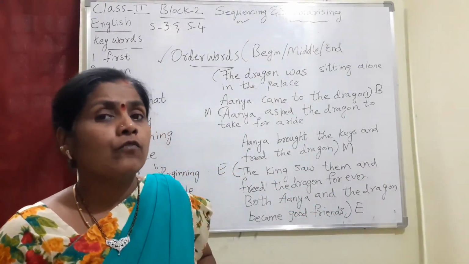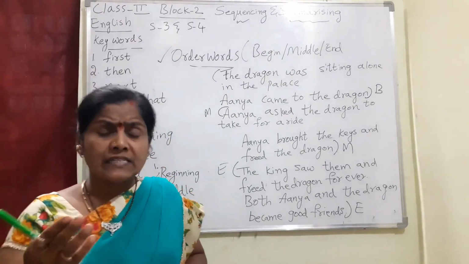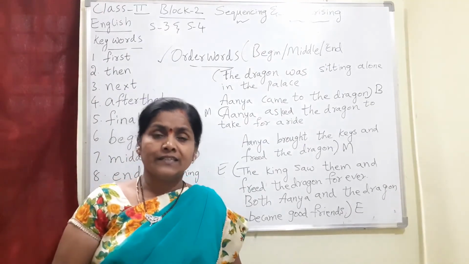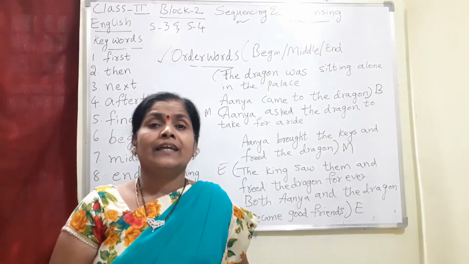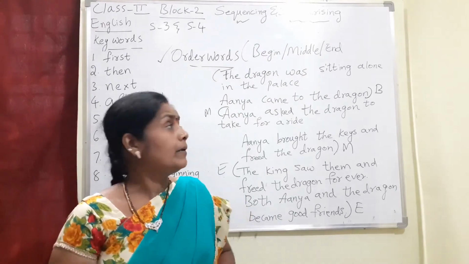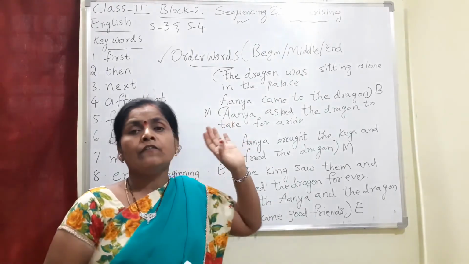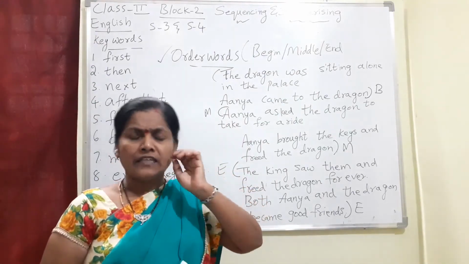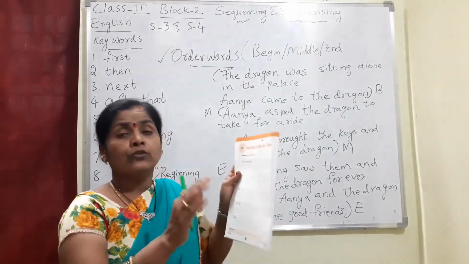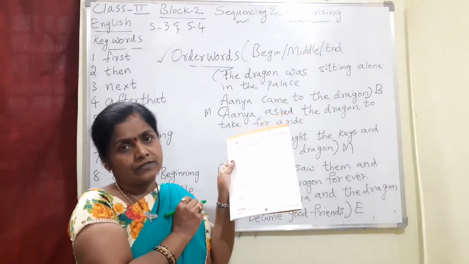If you want to make another story, like the monkeys and the cap sellers, or the thirsty crow, the lion and the mouse story, any story you can take. It need not be the Anya and the Dragon story. For example, I have told you, if you want to make one, you can take any story and write it down using these order words.